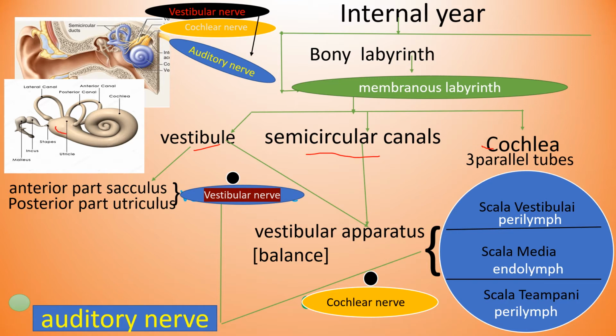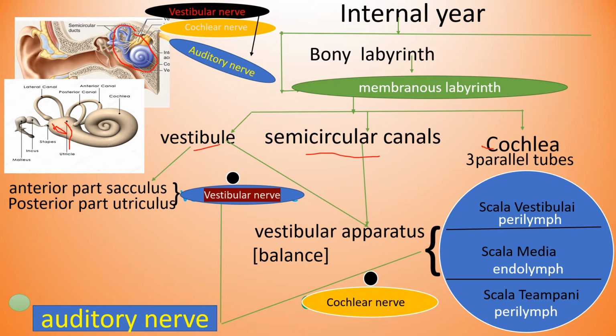This is the vestibule. About the vestibule. The anterior part of the vestibule is called the sacculus. The posterior part is called the utriculus. This is the sacculus and this part is called the utriculus. Nerve fibers from the sacculus and utriculus form the vestibular nerve. This total blue part is called the membranous labyrinth.